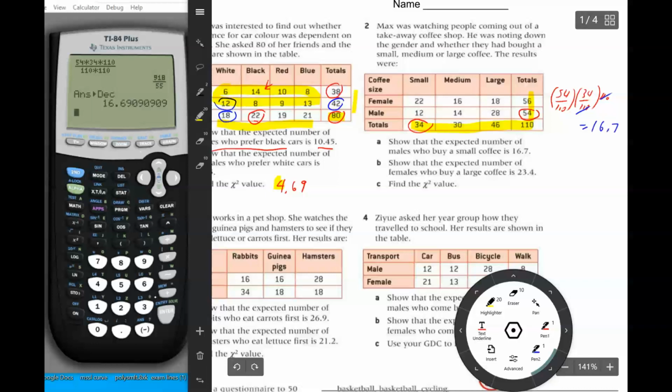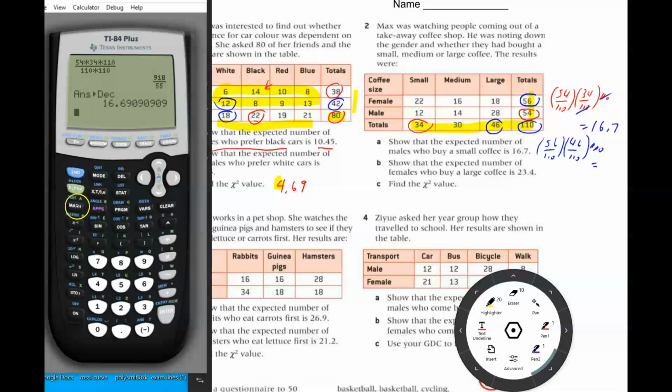Show that the expected number of females who buy a large coffee is 23.4. So females who buy a large coffee, females would be 56 over 110. Large coffee would be 46 over 110, so that would be 56 over 110 times 46 over 110 times 110, and that would give us, I'm going to go into math again, number, and then I go up, n over d. I'm going to put 56 times 46 times 110. And on the bottom, I'm going to put 110